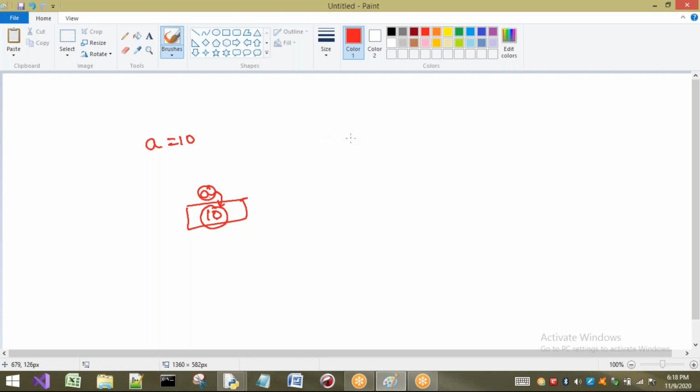In the same way, if you want to create a student object, I have to write Student in this way, and s will become a reference variable. Why is it called a reference variable? Because an object is created here and it can be referred to by this s. Generally we will not use this as a reference variable, we'll just call it an object because it is pointing to this one.